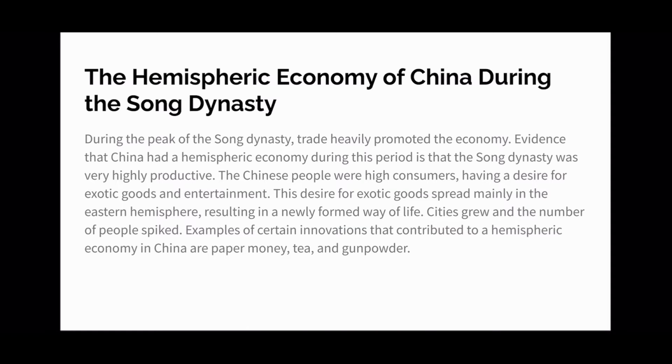The Chinese people were high consumers, and they had a desire for exotic goods and entertainment. And this was parallel to urbanization, and this desire for exotic goods spread mainly in the eastern hemisphere of China, resulting in a newly formed way of life. Cities grew and the number of people spiked. And of course, examples of some of the innovations that contributed to a hemispheric economy in China are paper money, tea, and gunpowder.